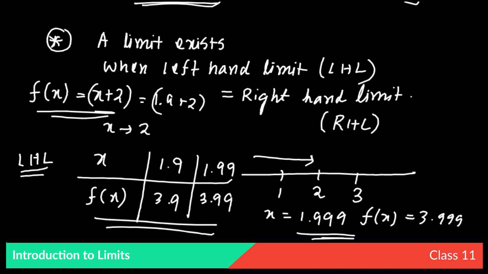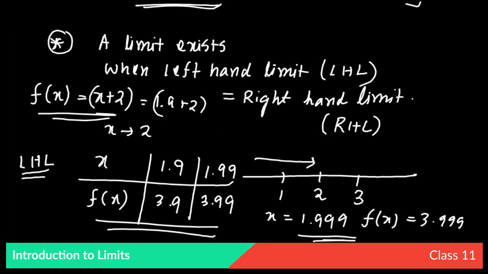So we have analyzed that in both LHL and RHL, as x is tending towards 2, from the left hand side in LHL and from the right hand side in RHL, f(x) is tending towards 4.